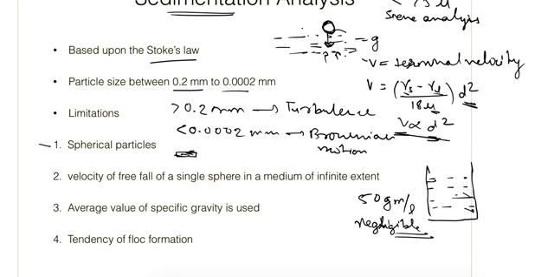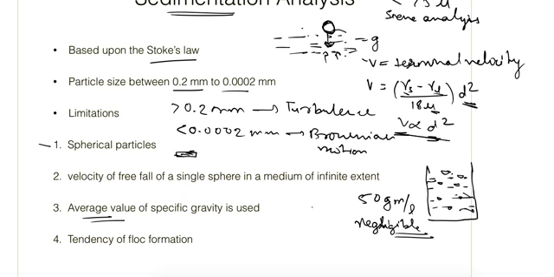Next, the average value of specific gravity is used. The soil solids have variation in specific gravities, but we use the average value, and because these particles are very small, that average value does not give much error. And these particles contain some charges on their surface, so they have a tendency of flock formation.